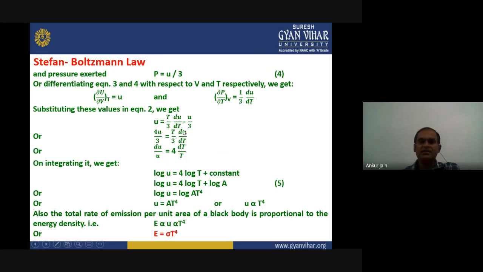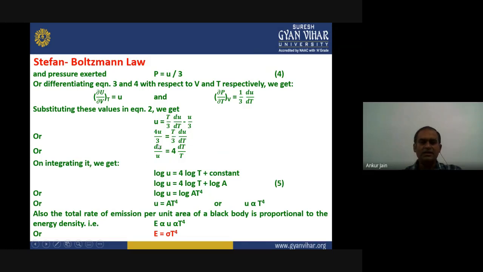We can take this U by 3 on the other side and it will become 4U upon 3 equals to T by 3 du upon dt. If we solve this, 3 will cancel out with 3. We will get du upon U equals to 4 into dt upon T.